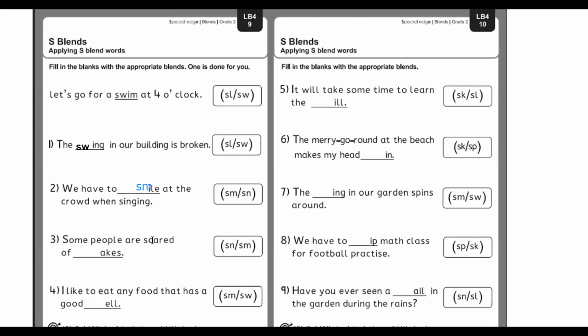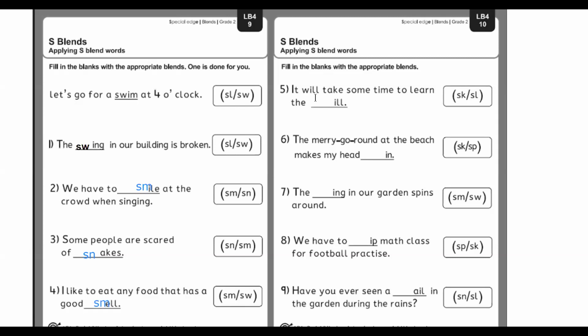Some people are scared of dash snakes. कुछ लोग डरे होते हैं dash eggs के. So what are people scared of? Snakes. They are scared of snakes. I like to eat any food that has a good dash. मुझे कोई भी ऐसा खाना पसंद है जिसका good क्या हो? Smell या swell? सूजा हुआ या खुशबू? खुशबू, right? So I'll write SM smell here.